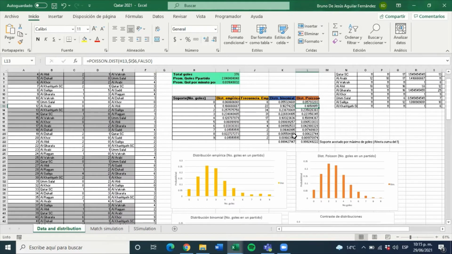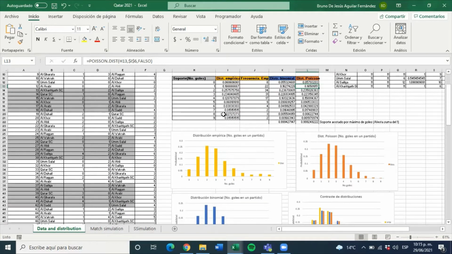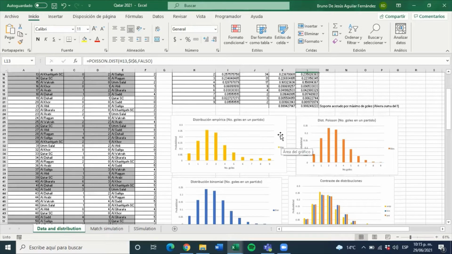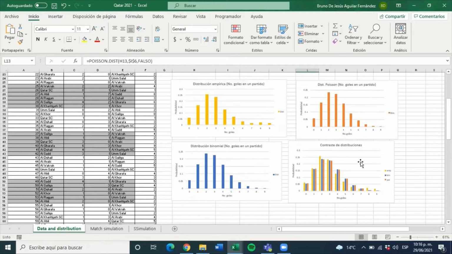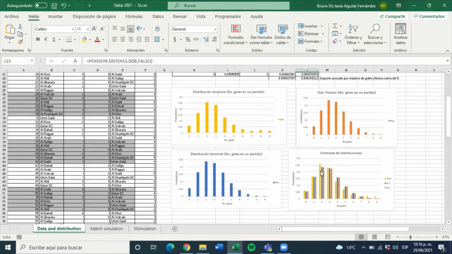And below here, we have the graphs to show visually how they are distributed. So here's the empirical distribution, the Poisson distribution, and the binomial distribution. And this fourth graph is a comparison of the three, where the empirical distribution is the greatest because of the limits, which are very low.